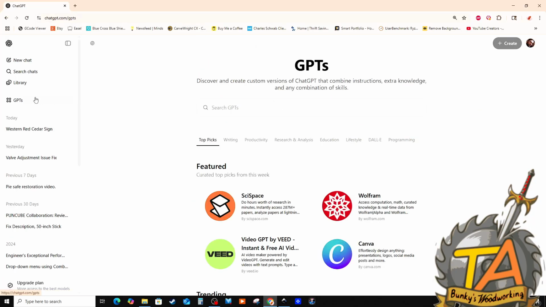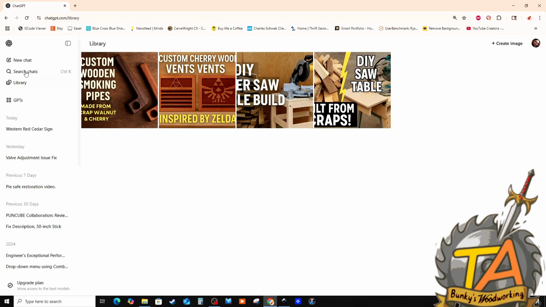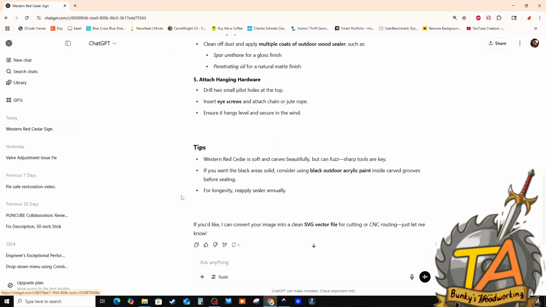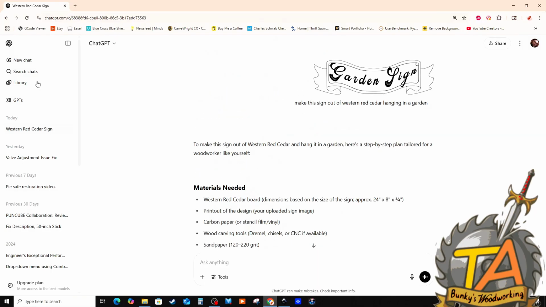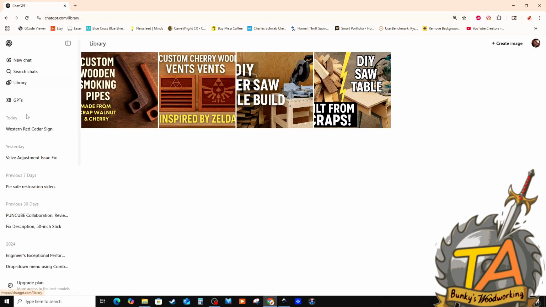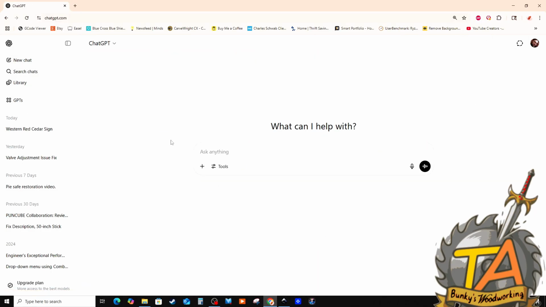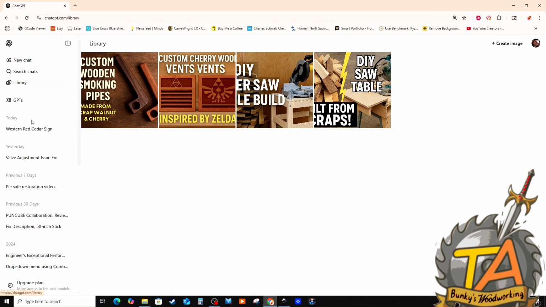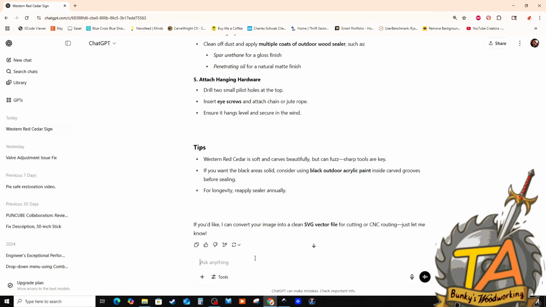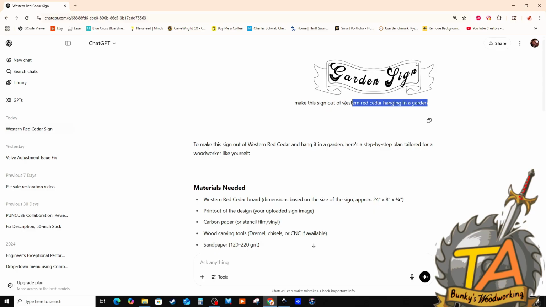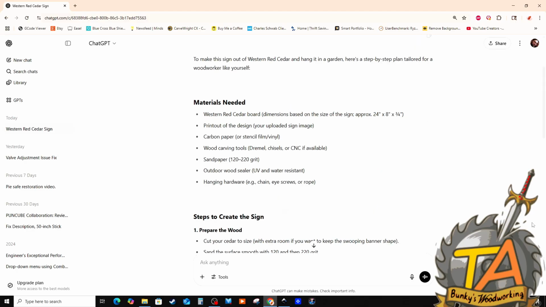At the time, ChatGPT was just learning how to see images and make new images. So I ended up uploading the image that I just created, and I asked it to make a cedar sign hanging in a garden. Now, it decided to give me step-by-step instructions on how to engrave this sign and have it hanging in a garden, which it actually really did a good job.